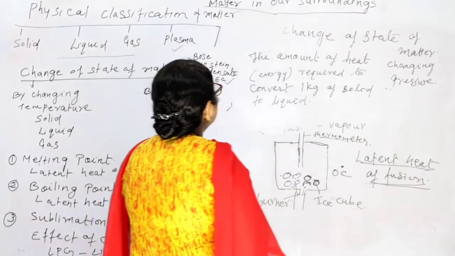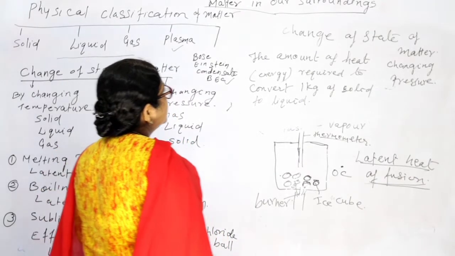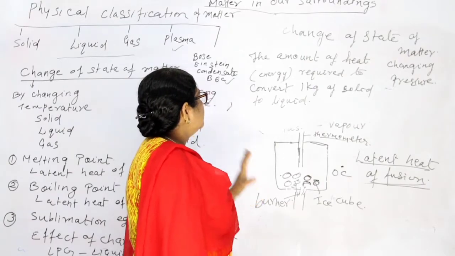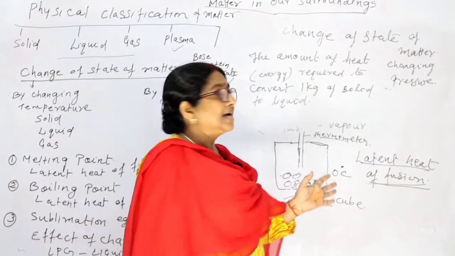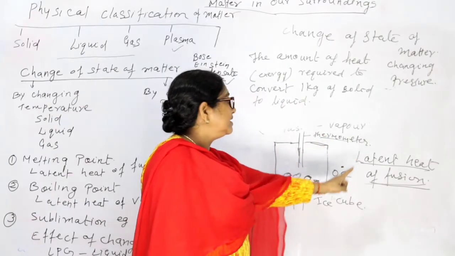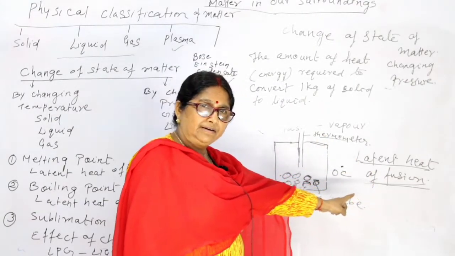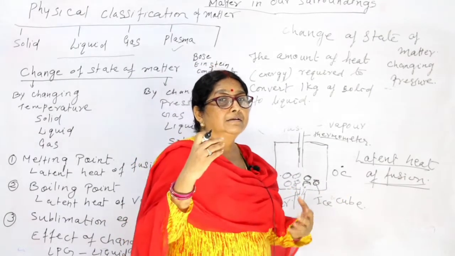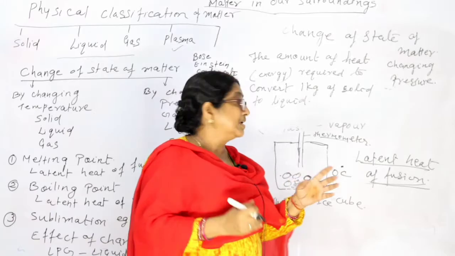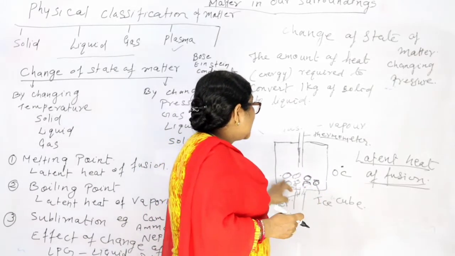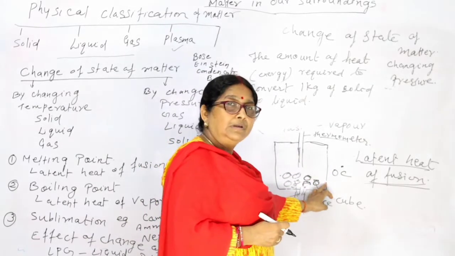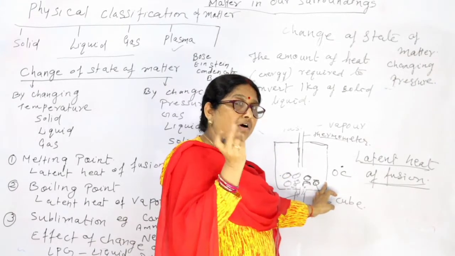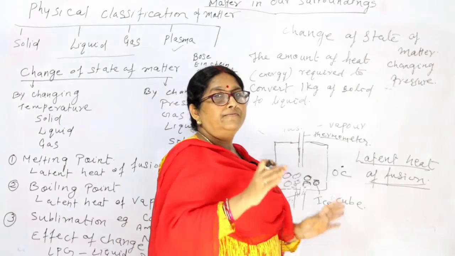Okay, the amount of heat, that is energy required to convert 1 kg of solid to liquid, that is called the latent heat of fusion. Is it clear? That means it is the amount which is used to convert the total 1 kg of ice into liquid. That heat, or that energy, is called the latent heat of fusion.